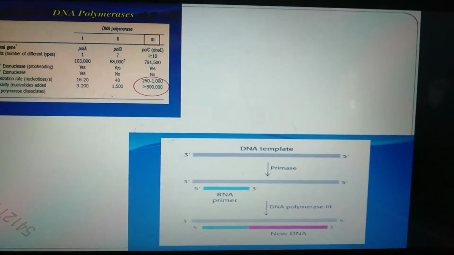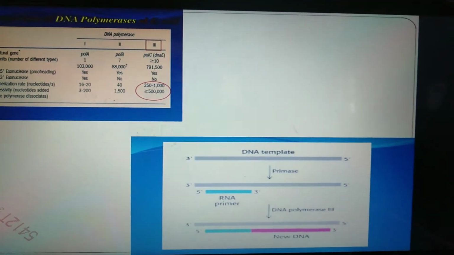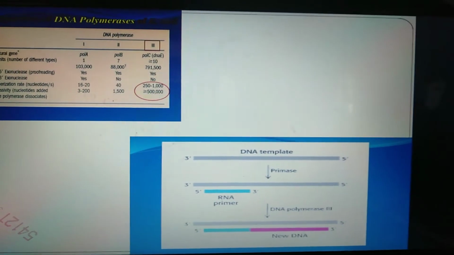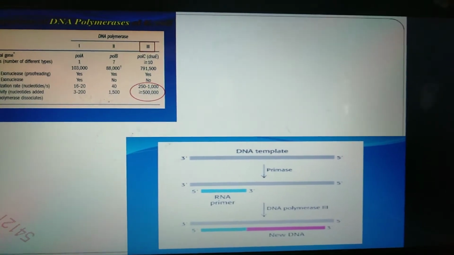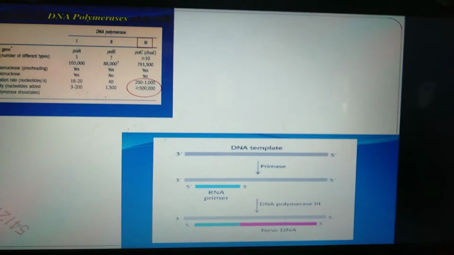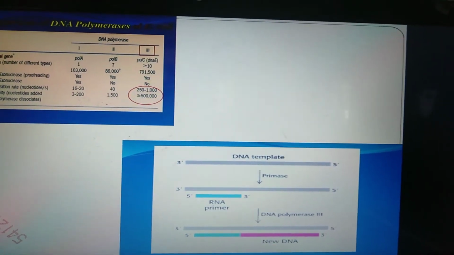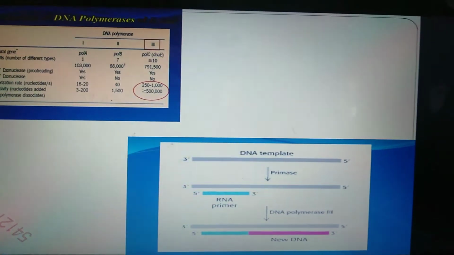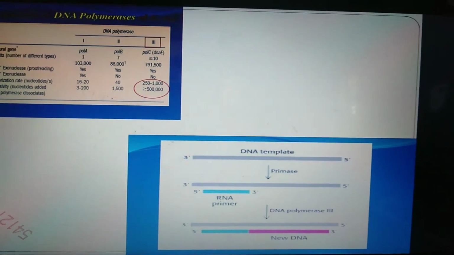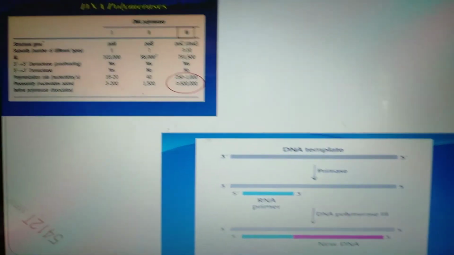791,500. Here we can see the 3' to 5' exonuclease is in all the three. 5' to 3' exonuclease is only in DNA polymerase 1, not in 2 and 3. Polymerization rate is higher in DNA polymerase 3, more than 5 lakhs, compared to 250 to 1000. So this is the polymerization rate.